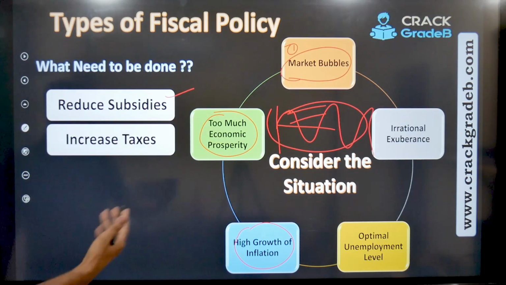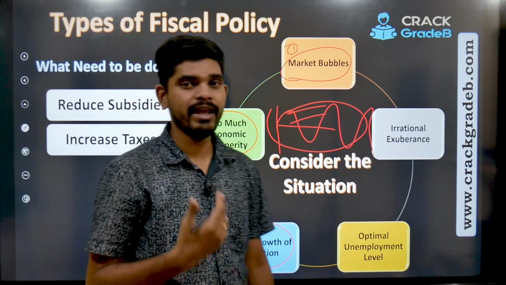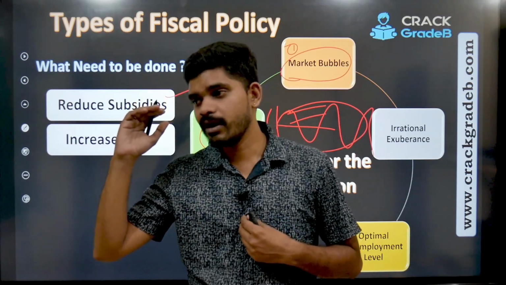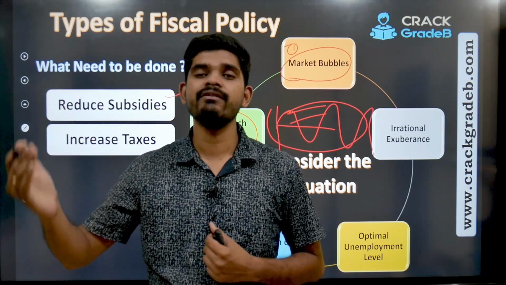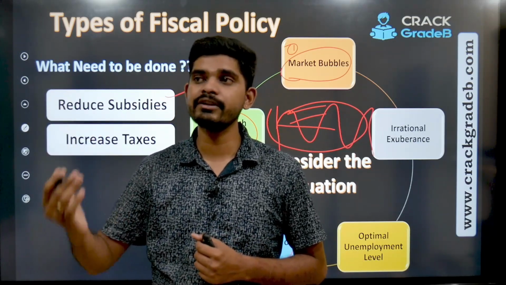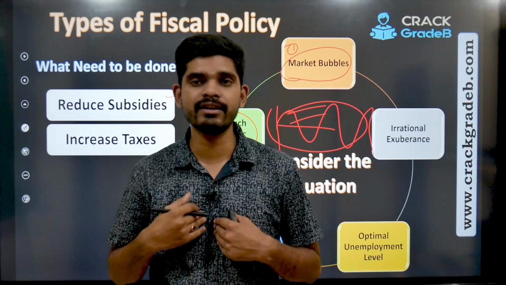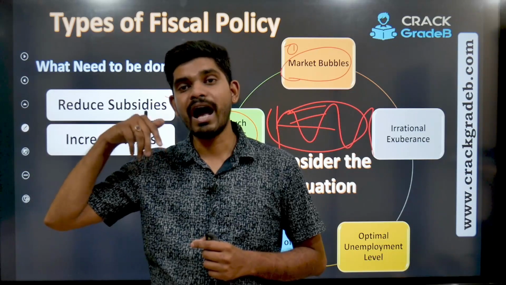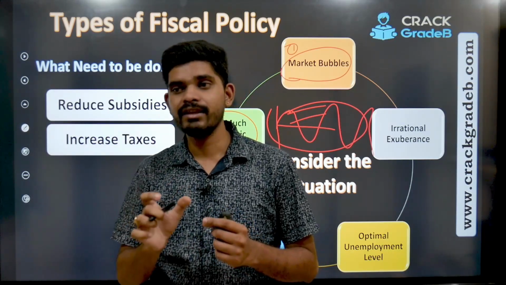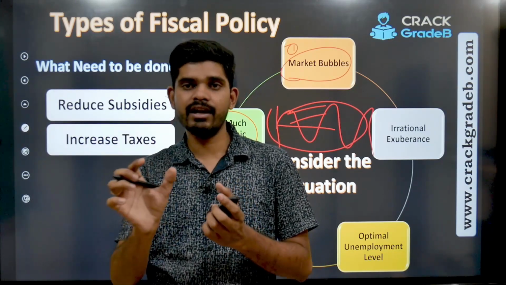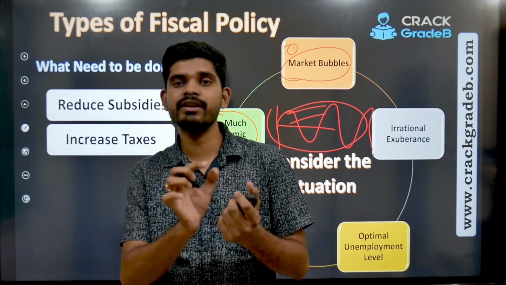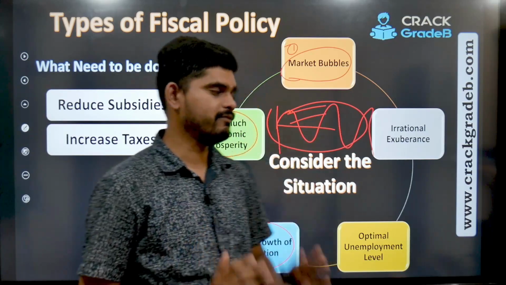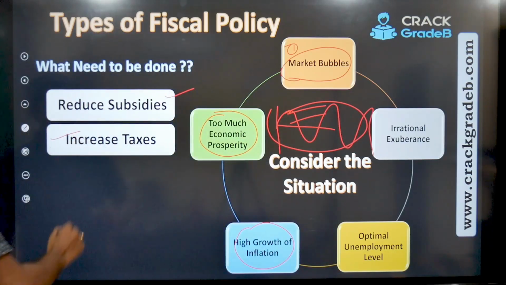Then increasing the taxes. Obviously, if I have personal disposable income at a higher than optimum level, I will spend more. So what can the government do to reduce that? Government can't decrease my salary, right? Government can only enforce higher taxes so that my extra income from the personal disposable income goes to those taxes. So less money in my hands in that way. So this is what increasing taxes does.